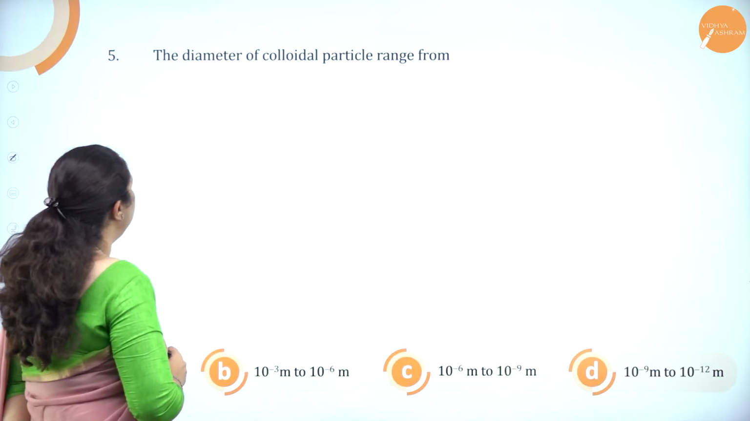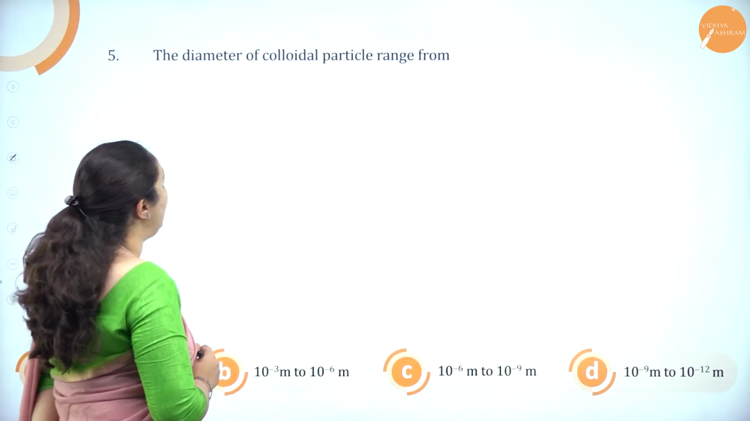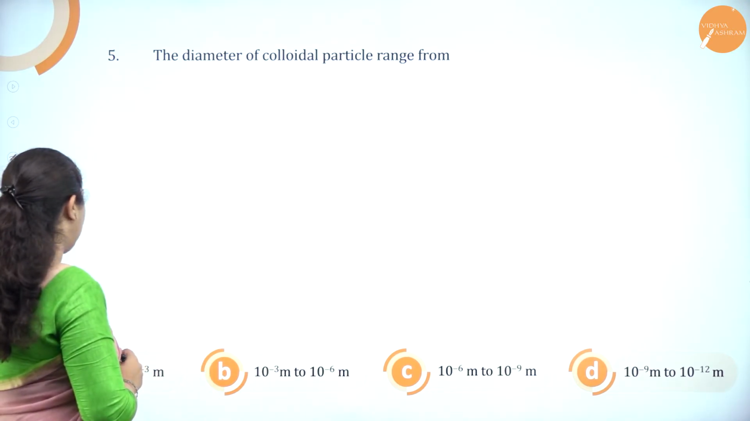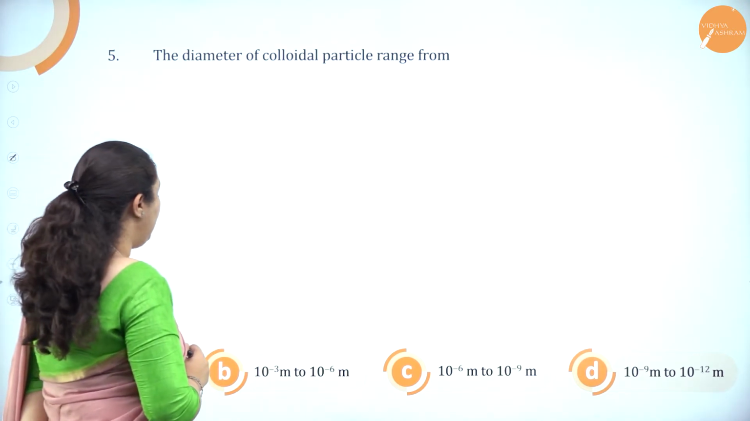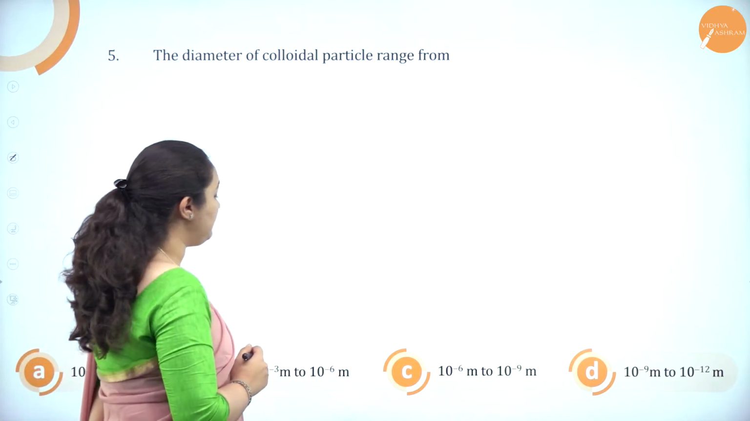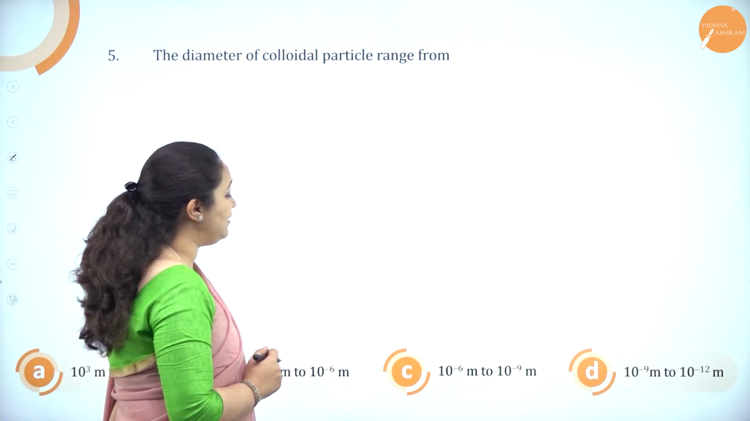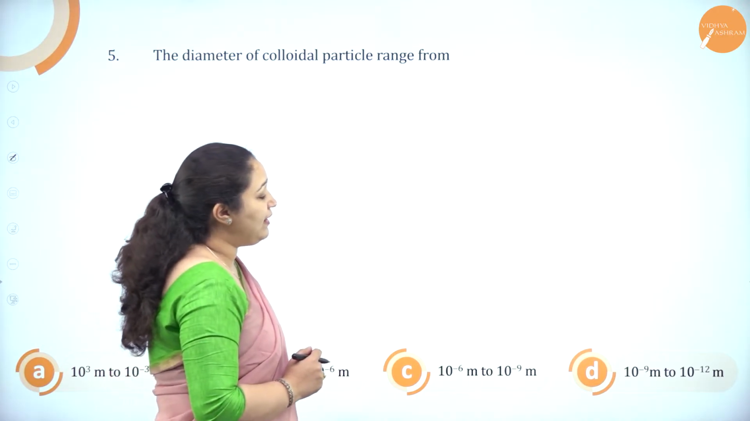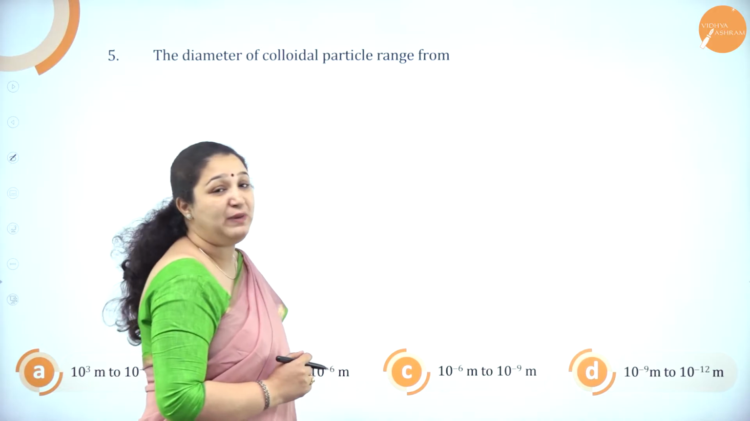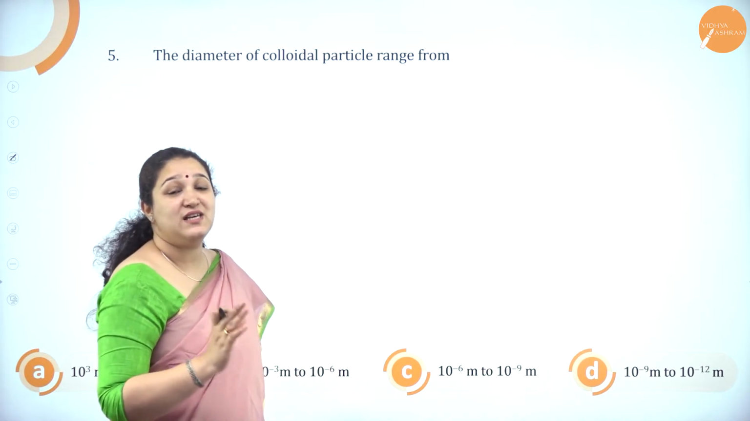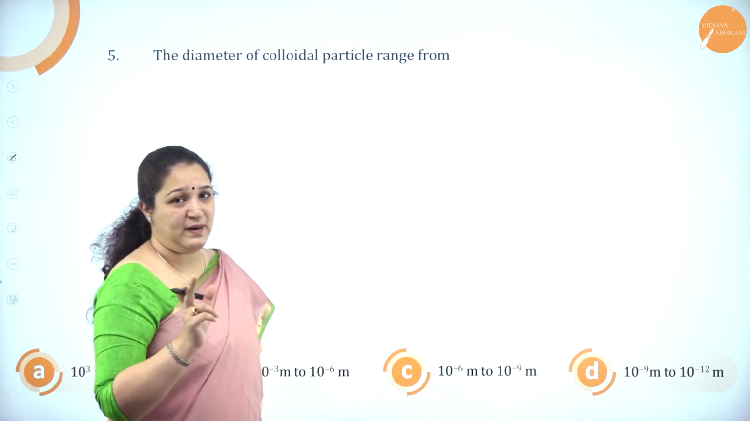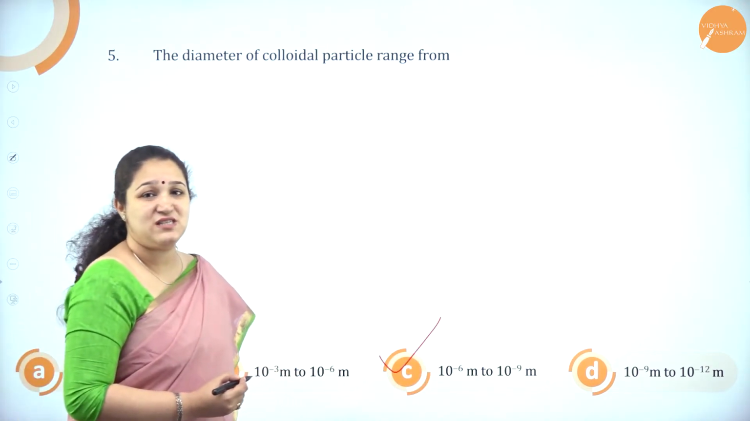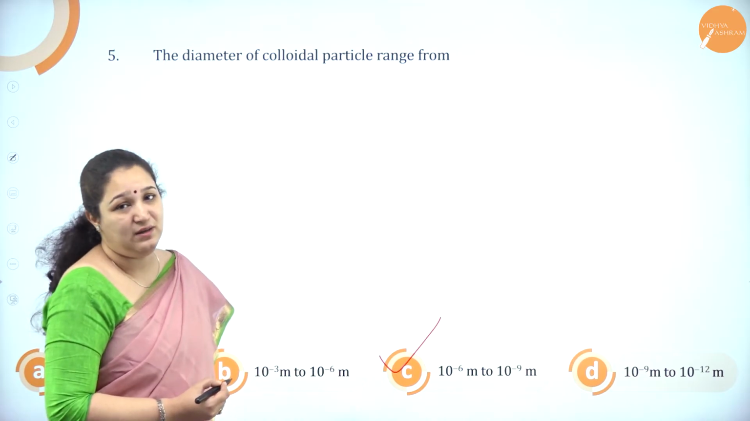Next one. The diameter of colloidal particle ranges from option A, 10 power 3 meter to 10 power minus 3 meter, option B, 10 power minus 3 meter to 10 power minus 6 meter, option C, 10 power minus 6 meter to 10 power minus 9 meter, and option D, 10 power minus 9 to 10 power minus 12 meters. So here they are asking the diameter of the colloidal particle. It is option C, that is 10 power minus 6 meters to 10 power minus 9 meters.